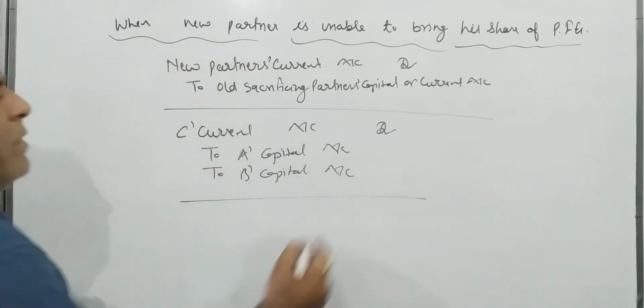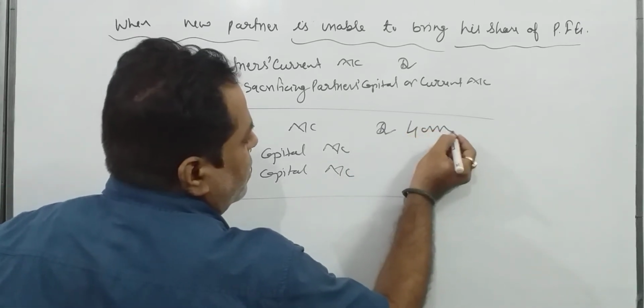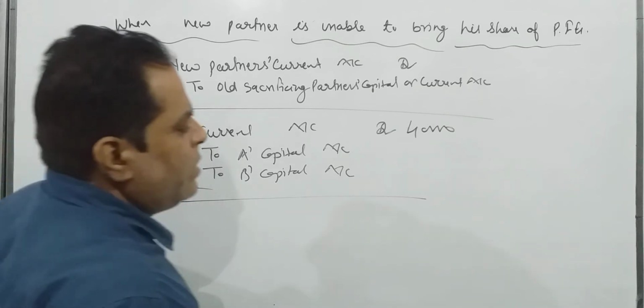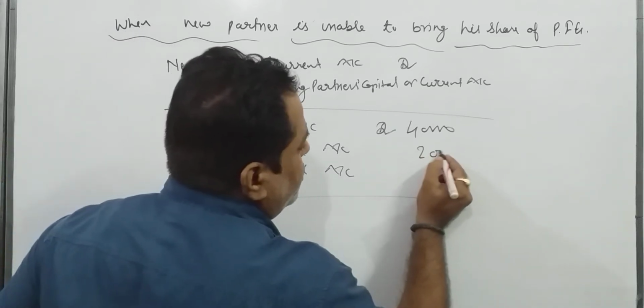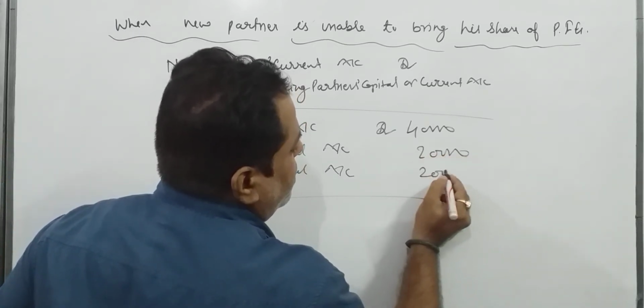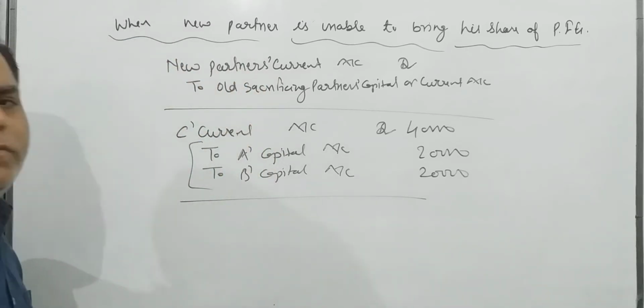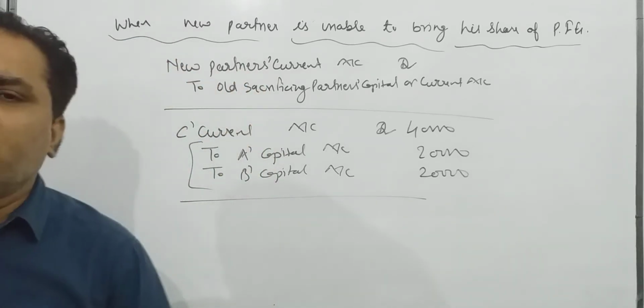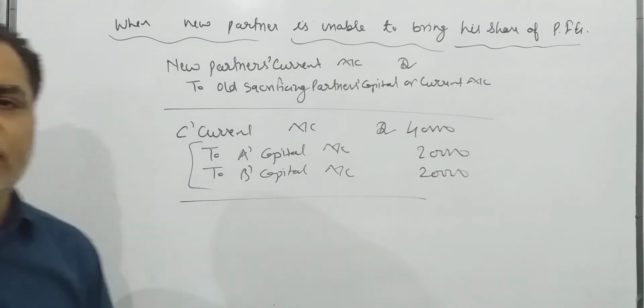C's share of premium for goodwill is 40,000, and suppose A and B have an equal sacrifice ratio, so distribute this 40,000 in equal ratio, 20,000 each. This is the general entry when the new partner is unable to bring his share of premium for goodwill.